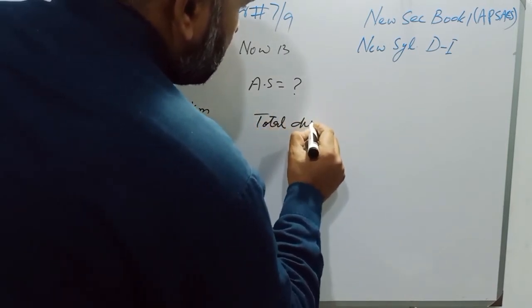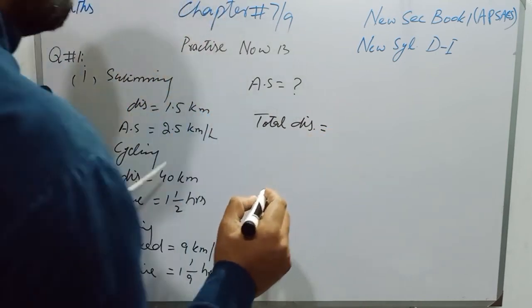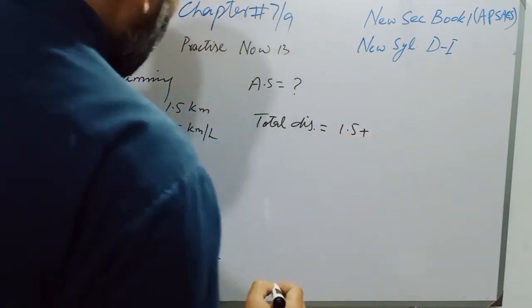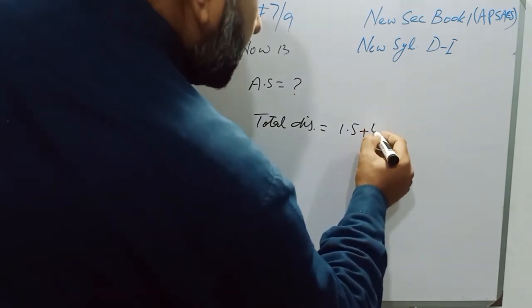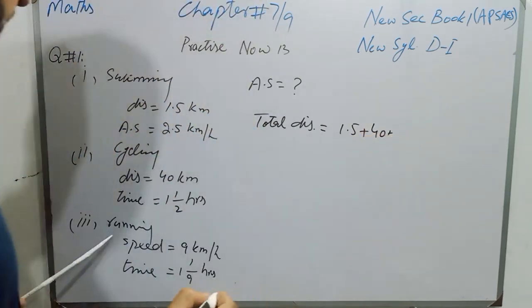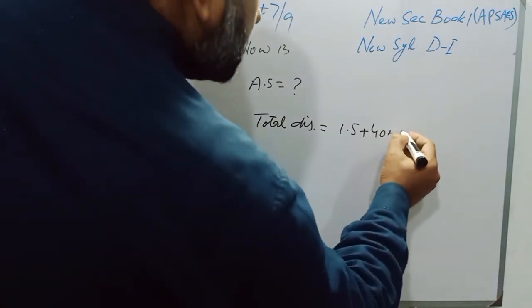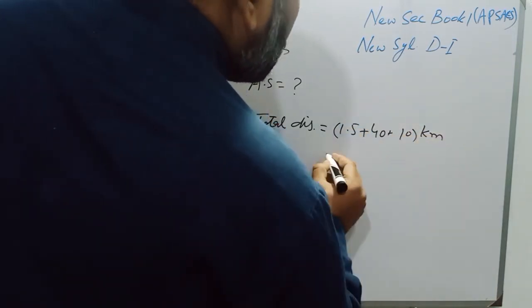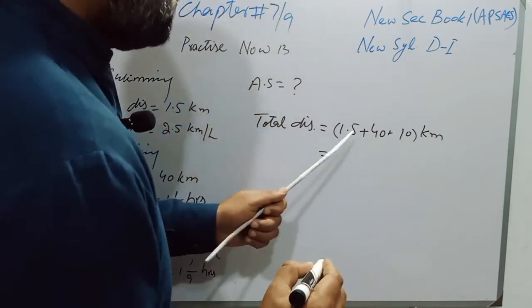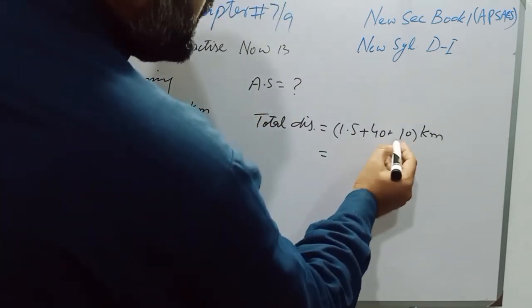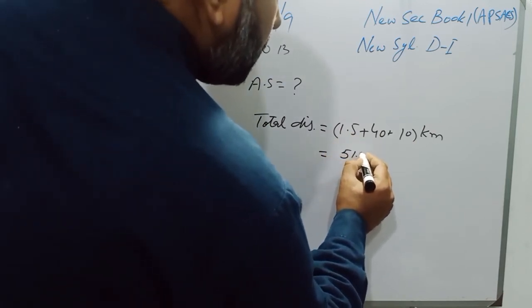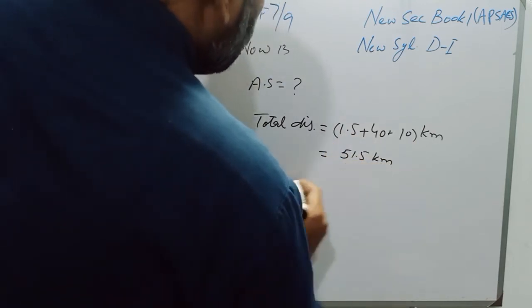total distance, and total distance is, students, 1.5 km plus 40 km, and for running distance was 10 km. So students, total distance travelled by Farhan: 10 plus 40 means 50, 50 plus 1.5 means 51.5 km. And total